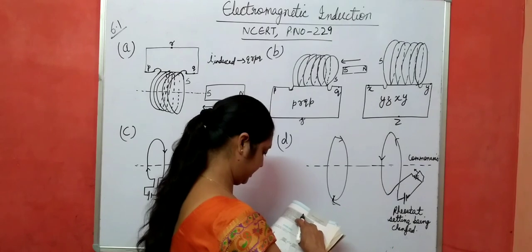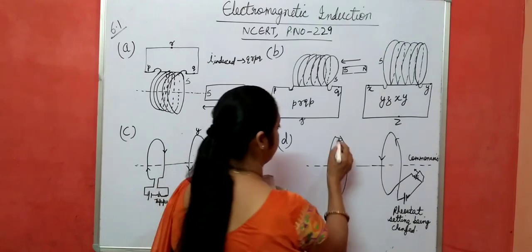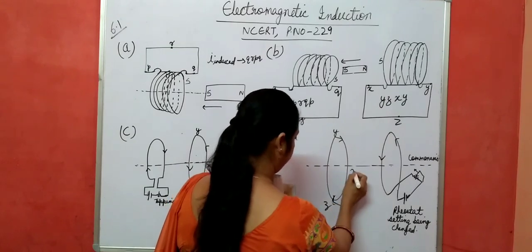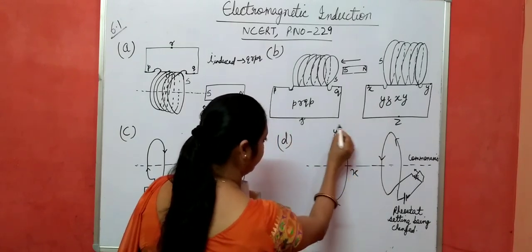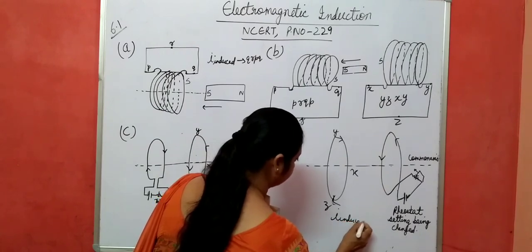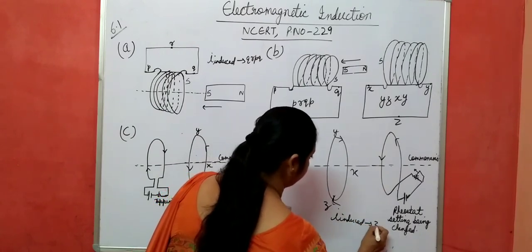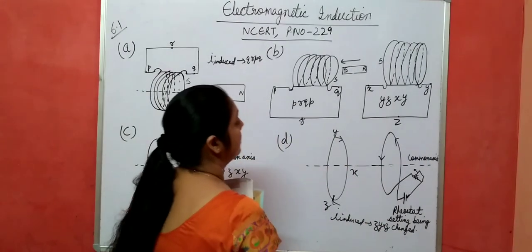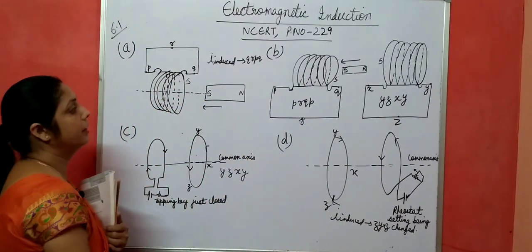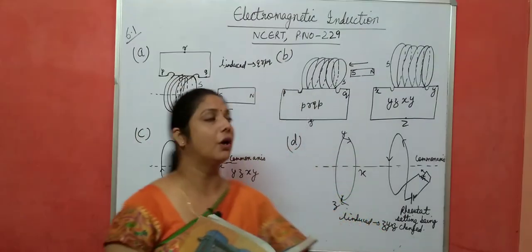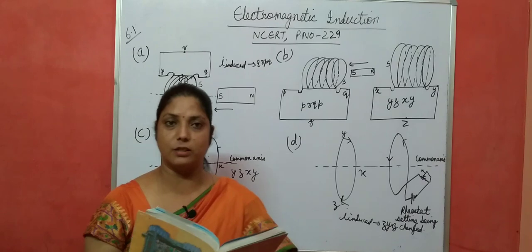Some names are written here, Y, Z, X. Y, here Z, X. So what is the direction? Z, Y, X. What will be the direction of the induced current? Z, Y, X, and again Z, like this one. So these are different problems based on Lenz's law. I hope you have understood all these points about Lenz's law.